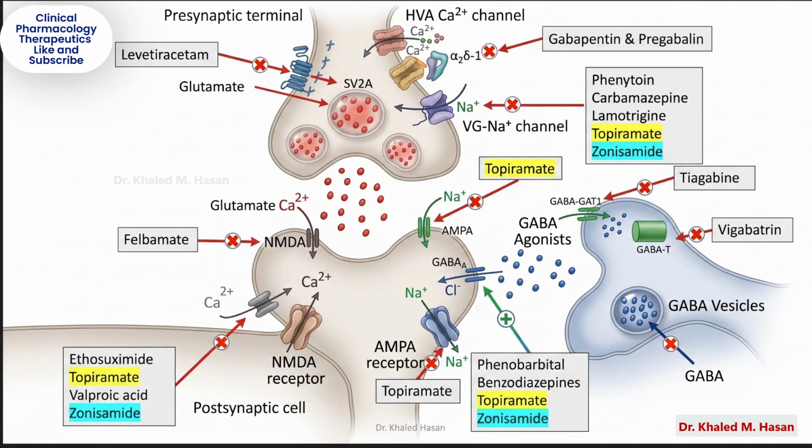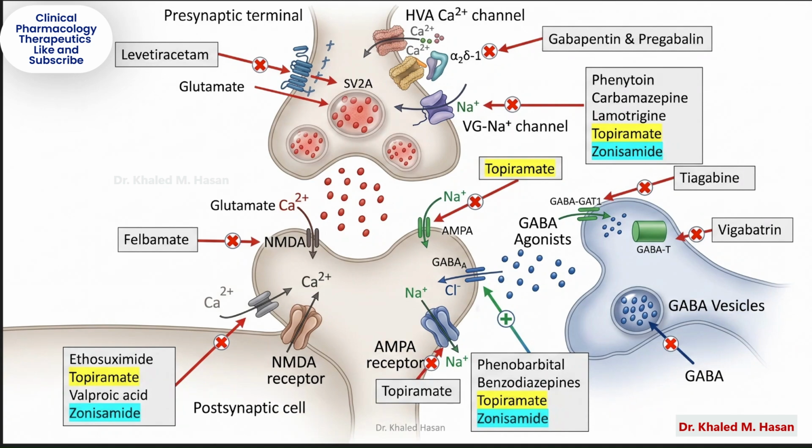AMPA receptor inhibition. Topiramate also blocks AMPA receptors. This decreases sodium influx into the postsynaptic neuron and reduces excitation. That's one reason topiramate is considered a broad-spectrum anti-seizure medication.